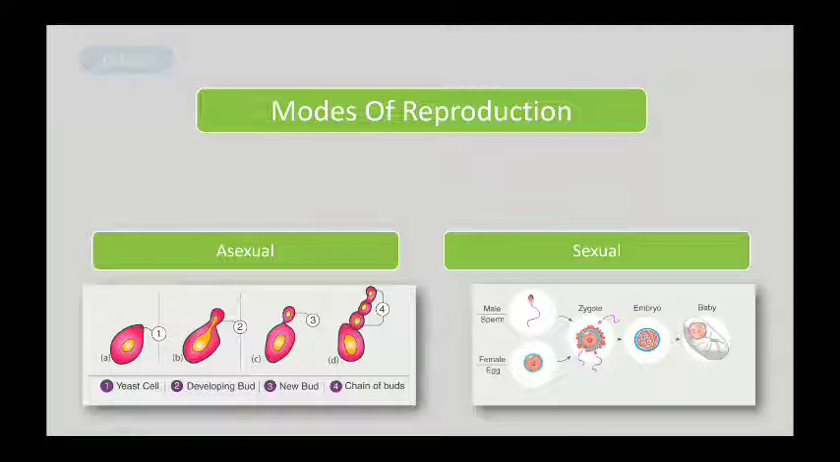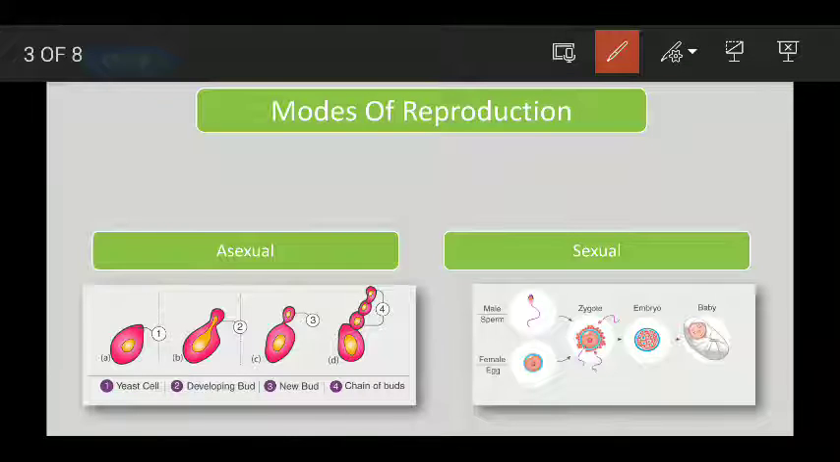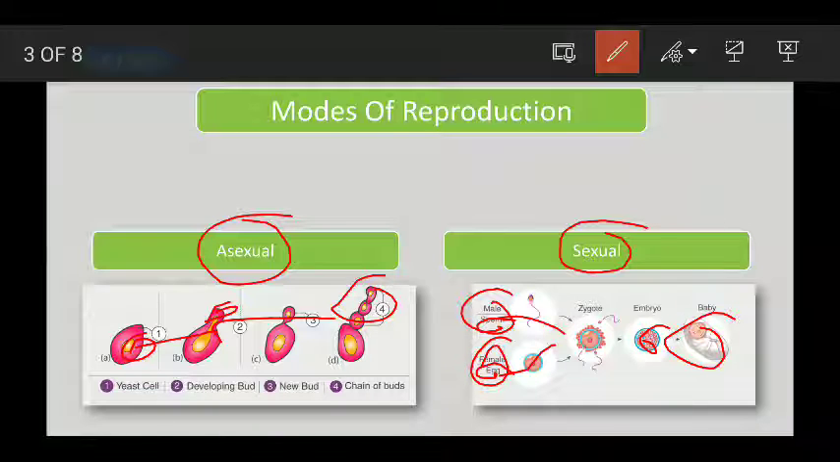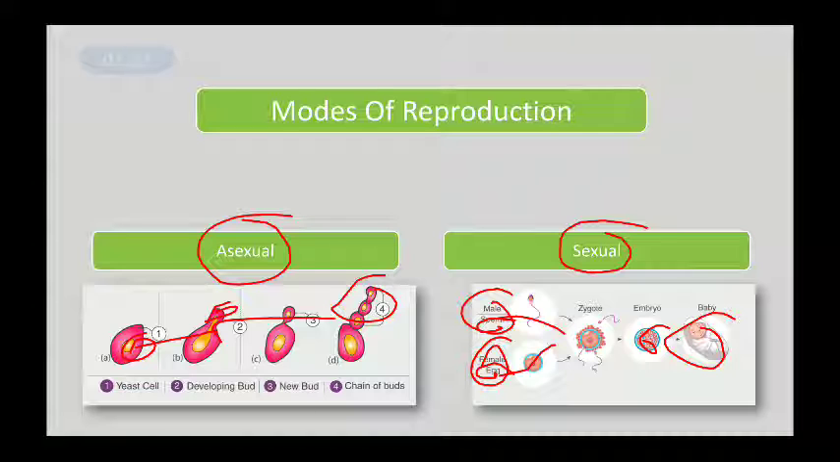Then we saw the modes of reproduction, that is asexual and sexual. We saw how reproduction takes place in yeast. From a single parent cell, it divides and produces a bud, and then from that bud it produces many young ones. In sexual reproduction, two parents are required, one male and one female. When their gametes, the sperm of the male and the egg of the female, join together, they form a zygote, then an embryo and then a baby. Later on we will discuss it in detail.